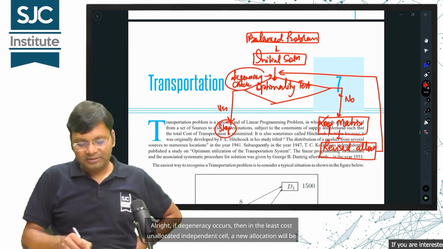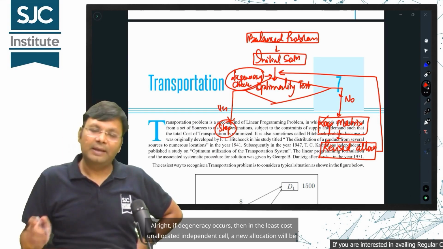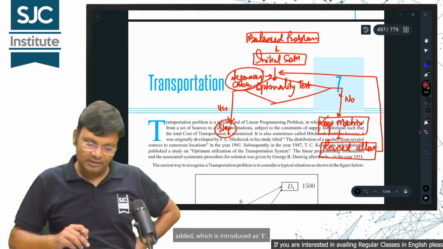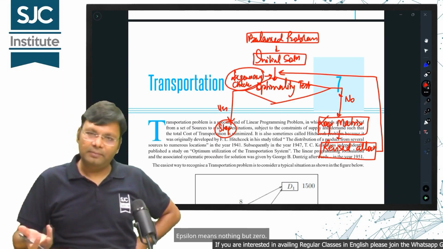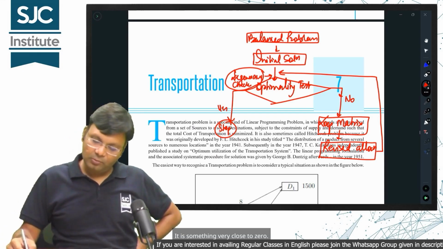Alright, if degeneracy occurs, then in the least cost unallocated independent cell, a new allocation will be added, which is introduced as E. E means epsilon. Epsilon means nothing but zero. It is something very close to zero.